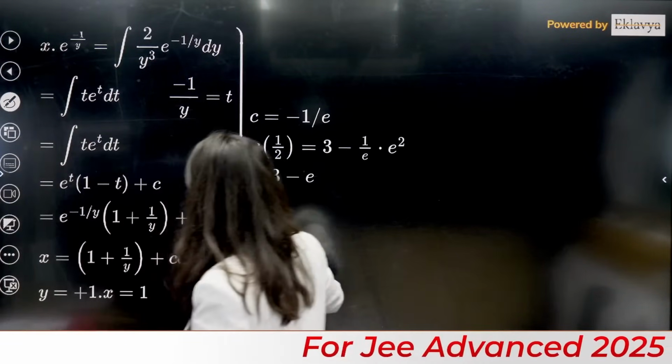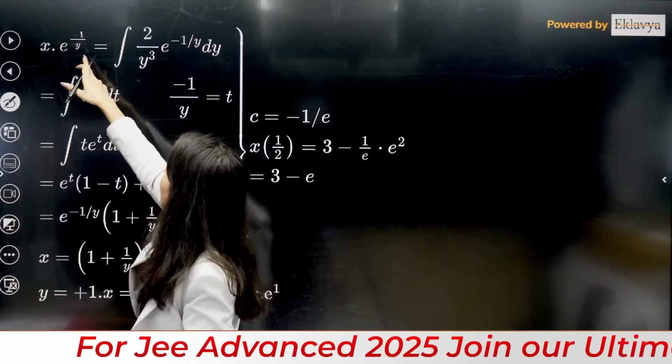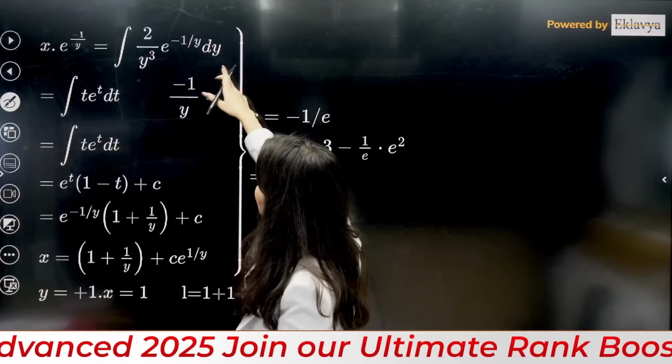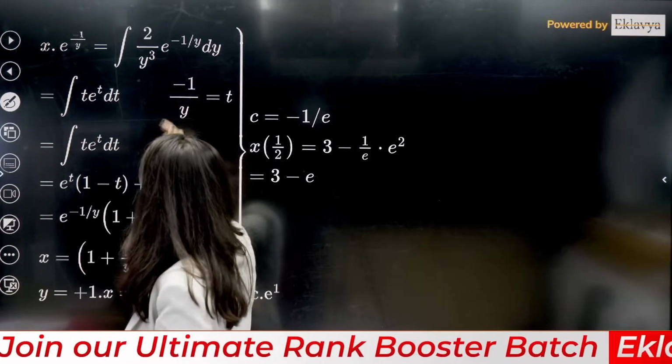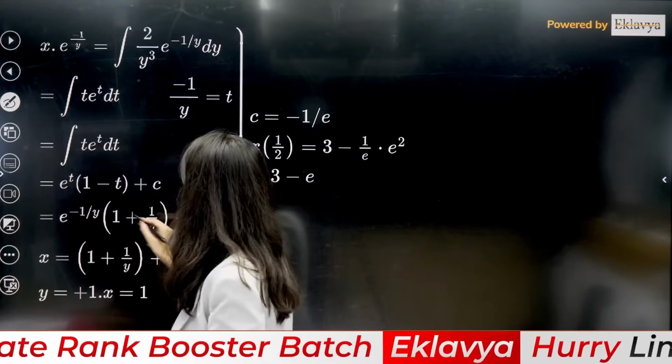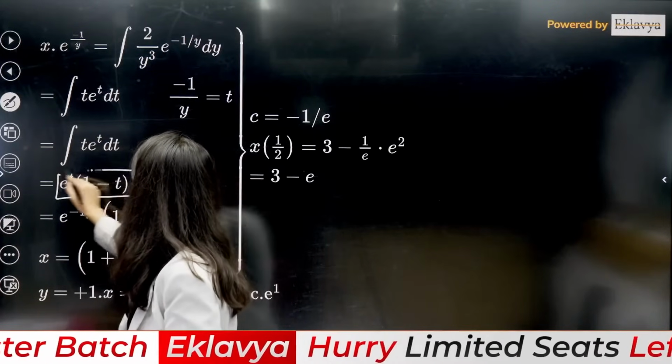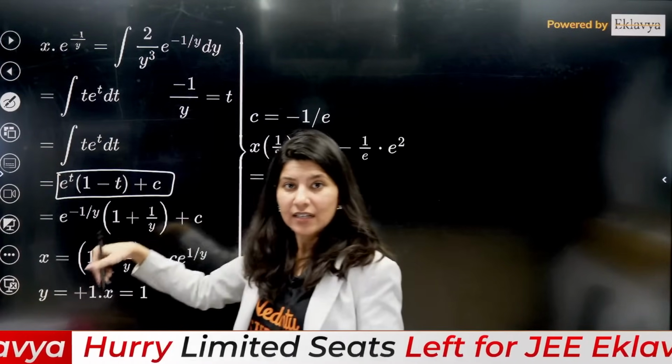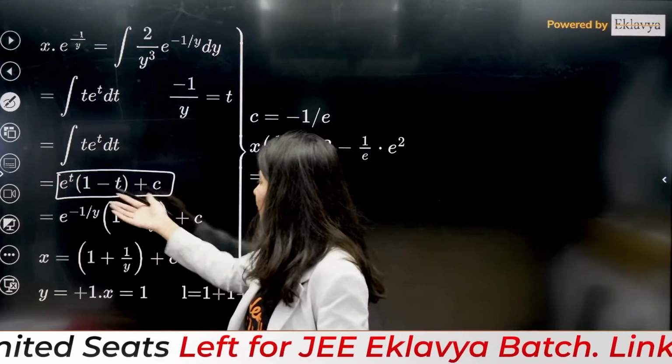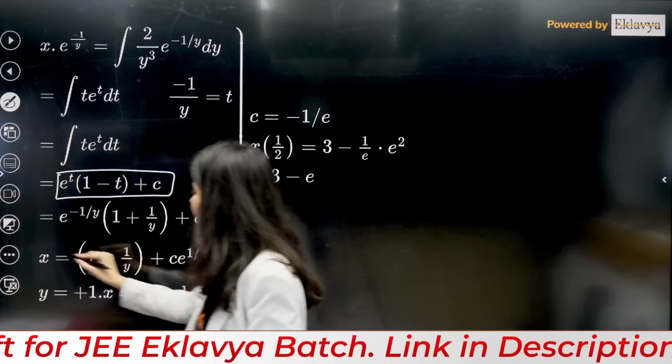Okay. So this is what we were getting. X e raised to power minus 1 by y is equals to this. Okay, correct? This is what we were getting. So yes, this is what the integration was. Now put back. T is what? 1 by y. If you put t is equals to 1 by y, you are going to get this.